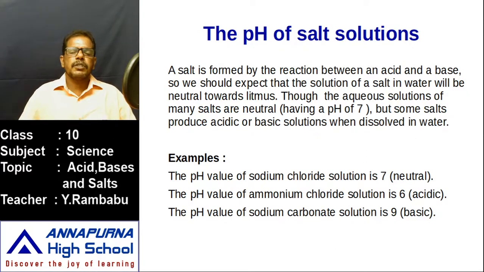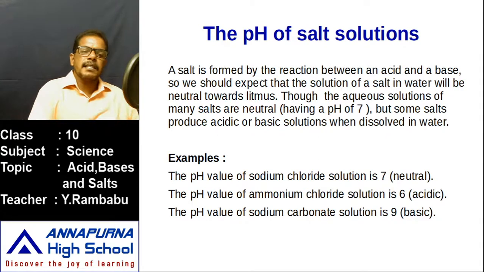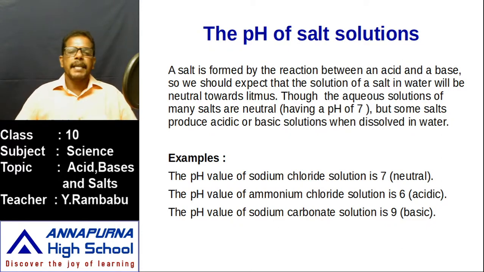Most salts' aqueous solutions are neutral, but some salts produce acidic or basic solutions when dissolved in water. That means all the salts are not neutral. Some salts may be acidic and some salts may be basic. For example, sodium chloride, which is formed by the neutralization reaction of hydrochloric acid and sodium hydroxide, is neutral.